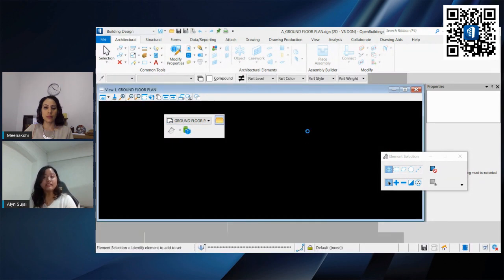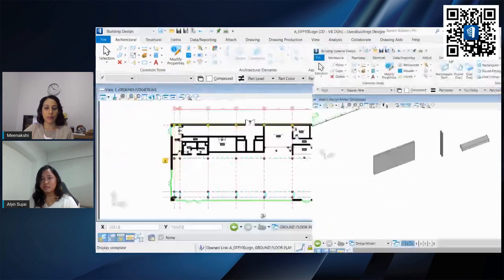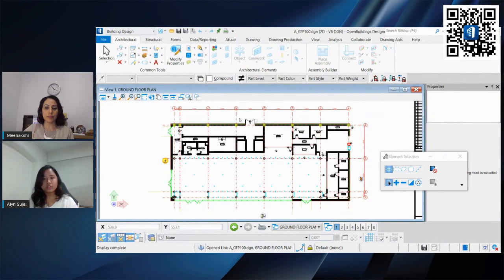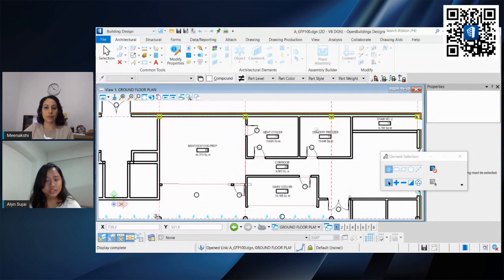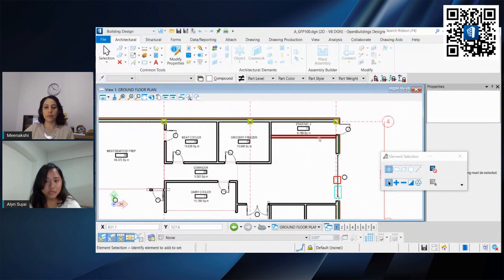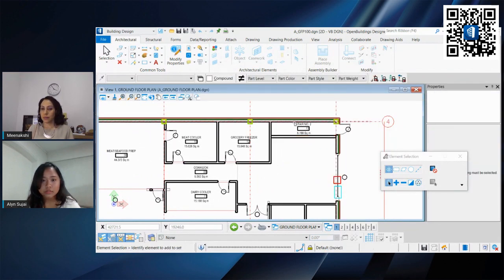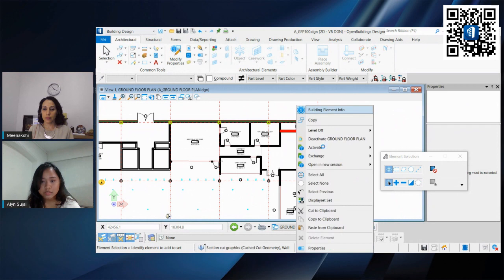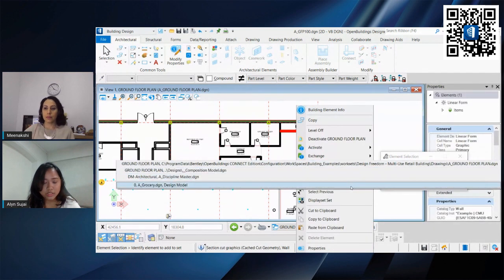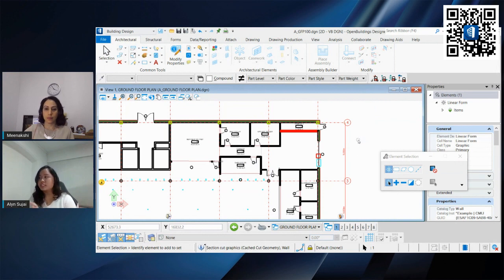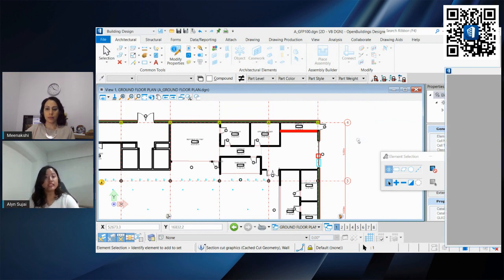And these are all linked because these are references. Okay, let me pop this up to one side. So these are references, which means that if I were to open this up in a separate file, let me open in new session the actual architectural file. Whatever changes in the 3D model will be reflected in our drawing and sheet model just by refreshing it.